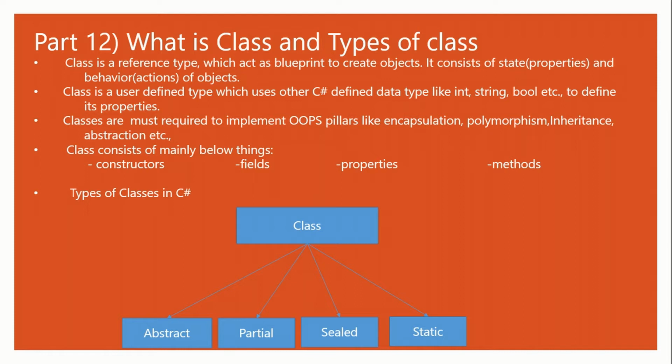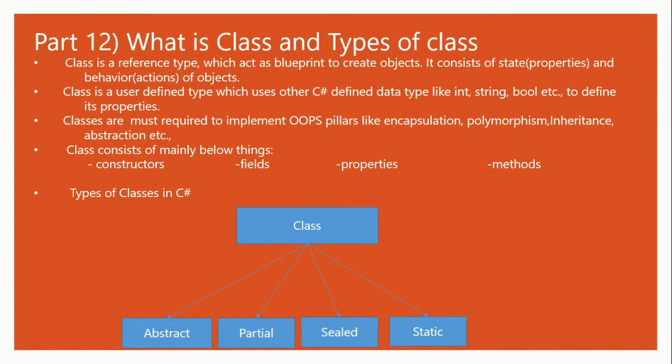So a class is defined to create the object so that we can use those objects in our application. If you see the second point, class is a user defined type which uses other C# defined data types like int, string, bool, etc. to define its properties. As we are stating here, class will have properties and some actions, and properties we can define using any of the C# provided data type like integer, string, bool, and other data type.